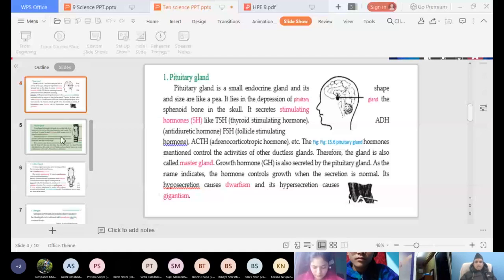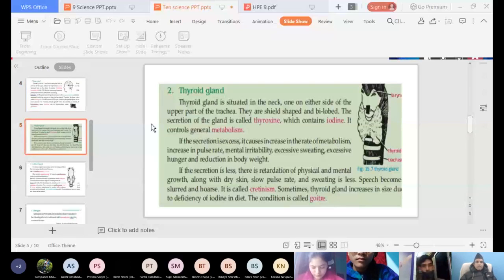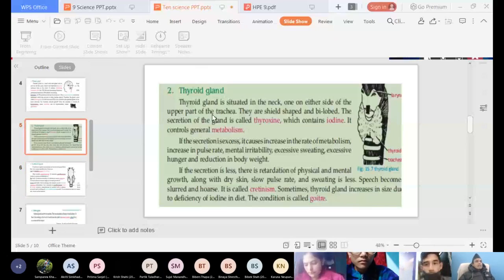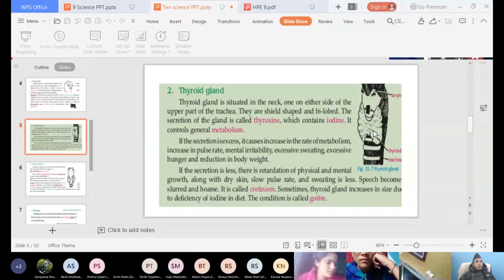Now students, we are discussing about next one. What is that? Thyroid gland. You can see here thyroid gland. Just remember thyroid gland is located in our neck region, and they are 2 in number. This is the diagram that shows our vocal cord.